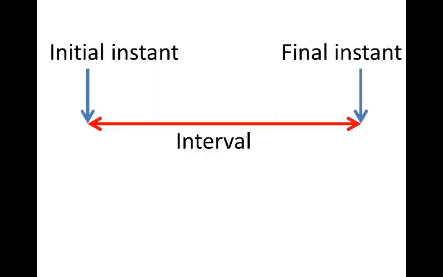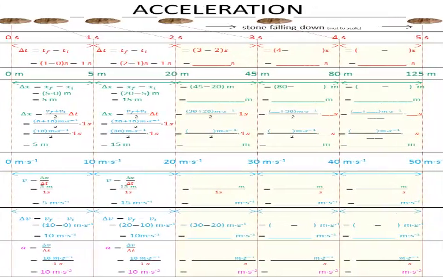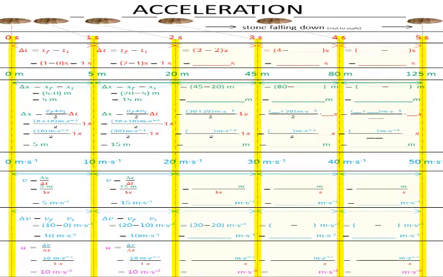Two instants of an interval are particularly important and useful. They are the starting instant and the ending instant. We call them the initial and the final instants. As we discuss motion, some concepts refer to an instant and others to an interval. You will see here that some of the values are placed on the line, which is trying to show that it's for a moment, an instant.